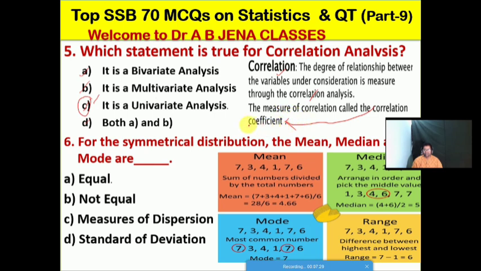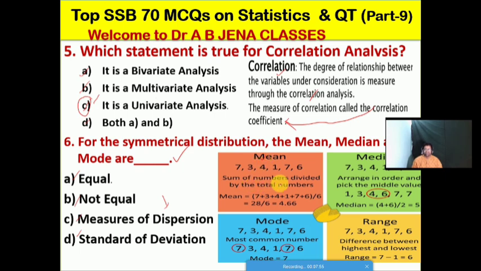Next one we will see: in a symmetrical distribution, the mean, median and mode are what? A, equal; B, not equal; C, the measure of dispersion; D, the standard deviation. Friends, let us further discuss what is the meaning of measures of dispersion and standard deviation. Let us discuss what is the meaning of mean.